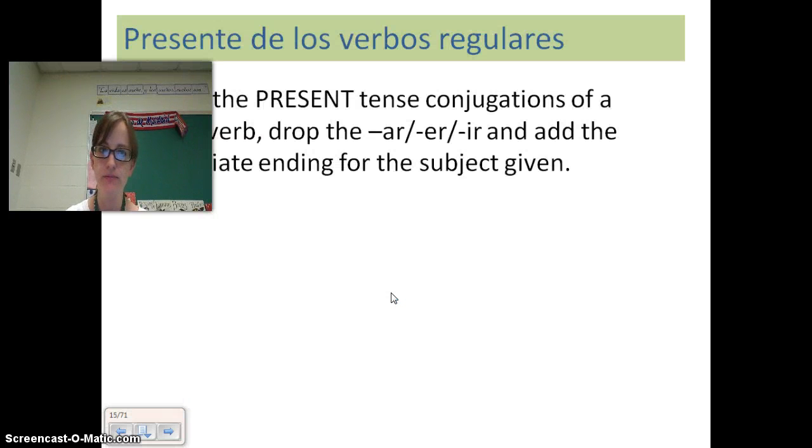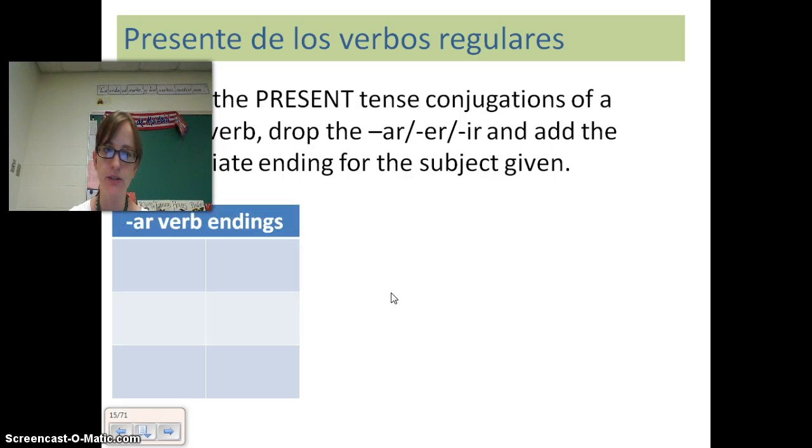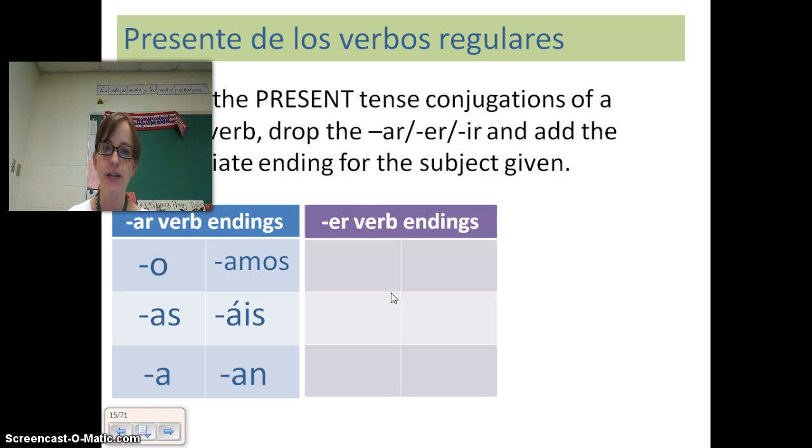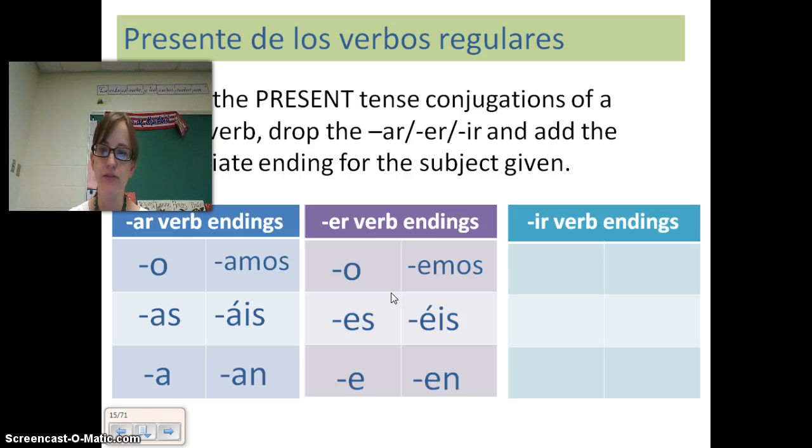If you remember, in order to form the present tense, we've got to chop off the AR, ER, and IR ending, and then we're going to add some special endings. For your AR verbs, those are your o, as, a, amos, áis, an. For your ER verbs, those are your o, es, e, emos, éis, en. For your IR verbs, those are your o, es, e, imos, ís, en.